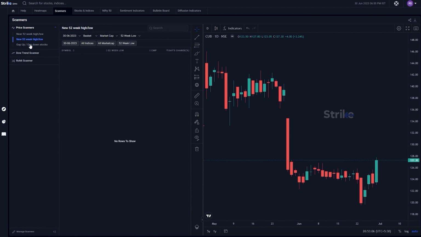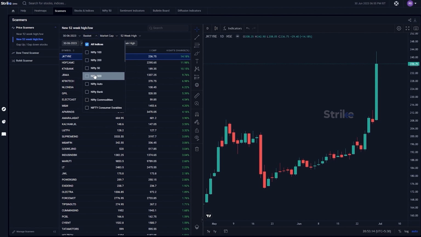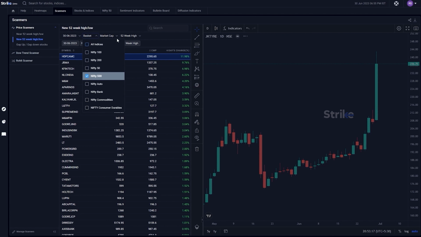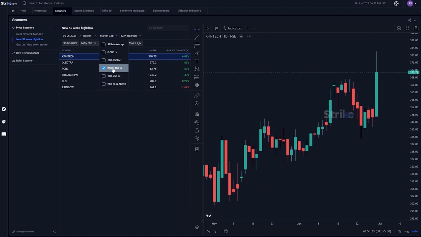So we can come back to the most recent data and we can choose 52-week highs happening even by market cap. So we may choose that we want to be in Nifty 500 stocks, and then we want to only look at stocks that have a market cap of 2,500 to 10,000 crores. And we do that and the list really narrows down. So those are the choices that you're able to make.